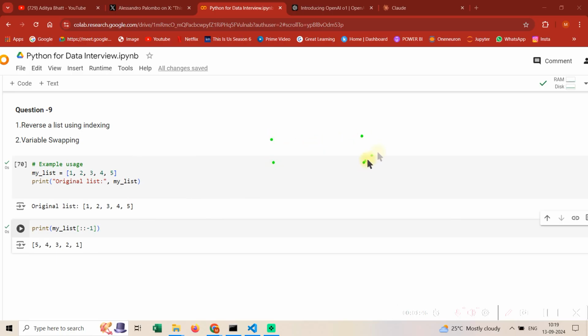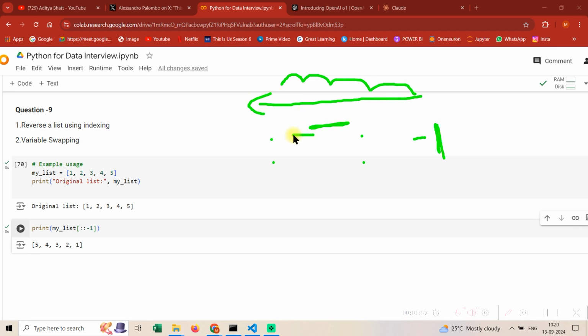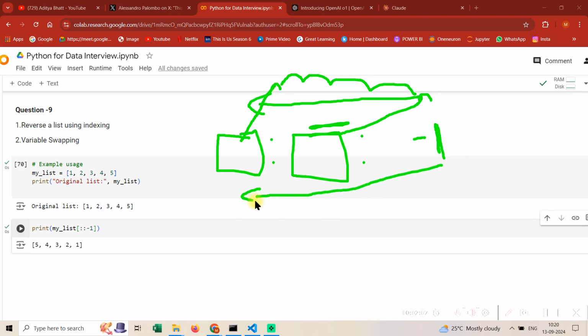We have passed step as -1, so it's going to go in this direction. We haven't passed any start argument, so it will start from the end. We haven't passed any end argument, so it will go till the beginning. And it will print the list in reverse order, because I'm doing it like this.